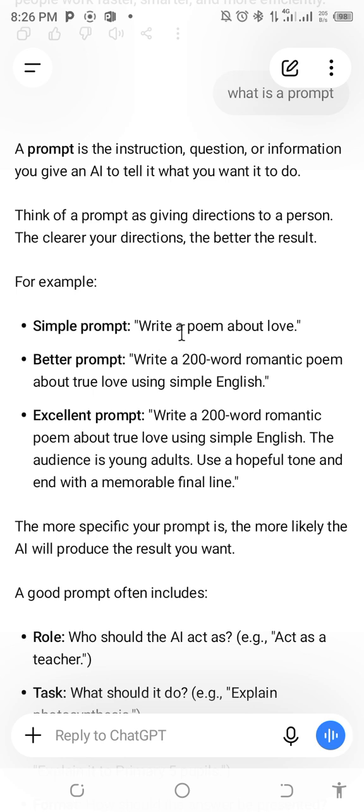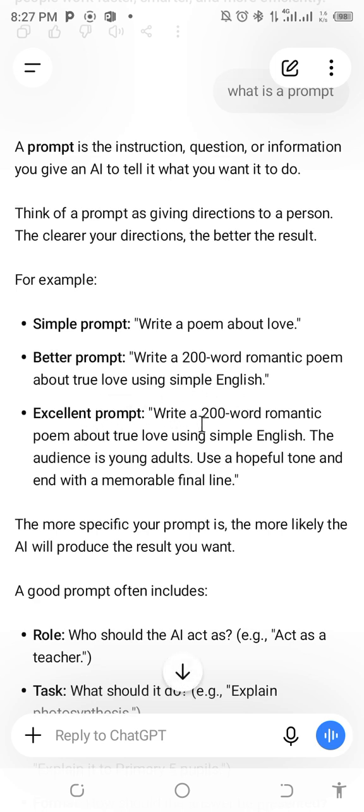Okay, write a poem about love. Better prompt: write a 200-word romantic poem about true love using simple English. Excellent prompt: write a 200-word romantic poem about true love using simple English. The audience is young adults. Use a hopeful tone and end with a memorable final line.